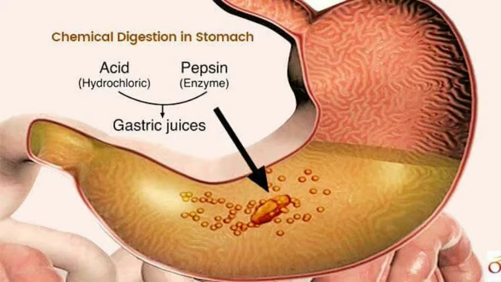Due to the presence of the hydrochloric acid, the gastric juice is acidic in nature. Mind this very clearly.